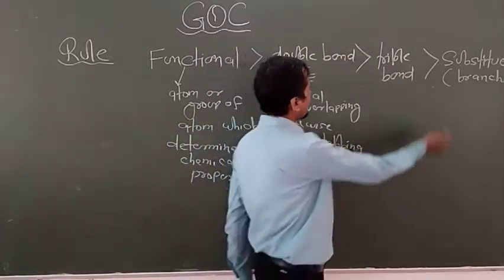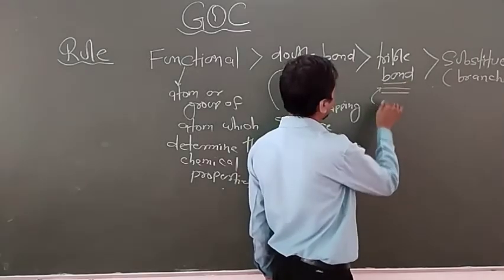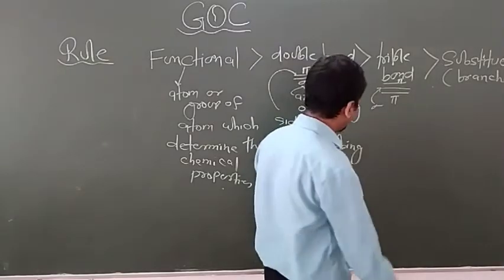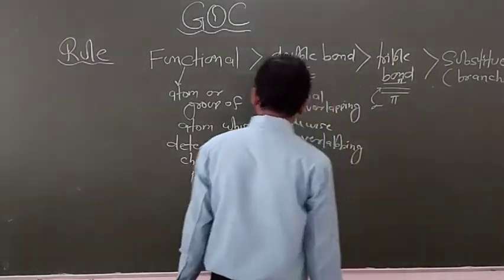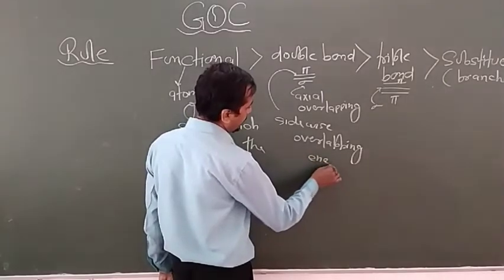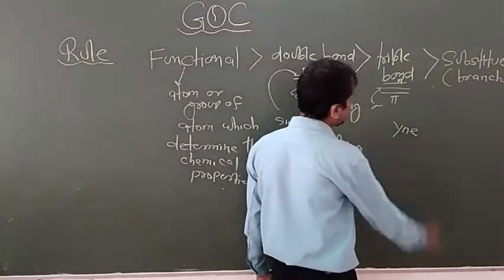Now about triple bond. This bond contains one sigma bond and two pi bonds. The name of double bond is basically ene, and the name of triple bond is yne.